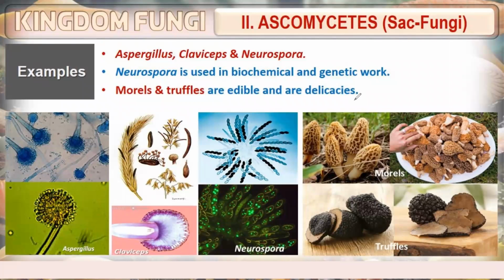Examples of Ascomycetes are Aspergillus, Claviceps, and Neurospora. Neurospora is used in biochemical and genetic work. Morels and truffles of Ascomycetes are edible and prized for their delicacy.